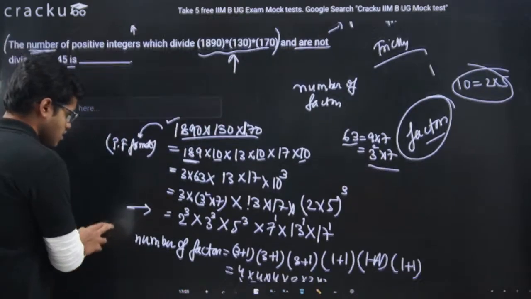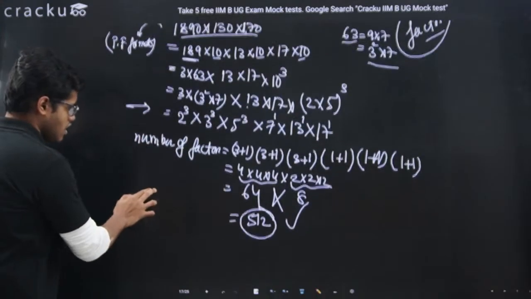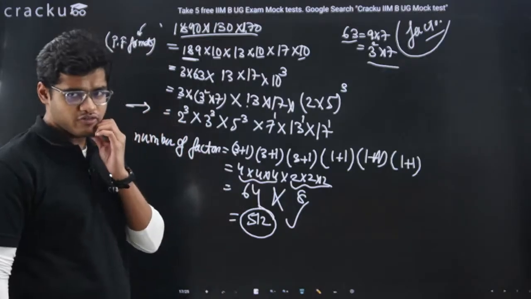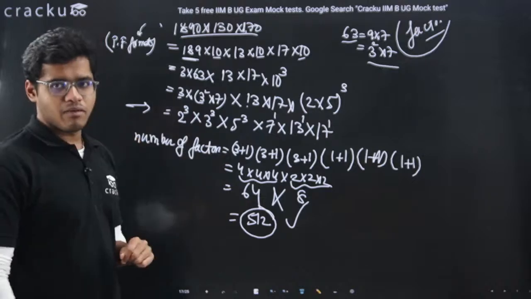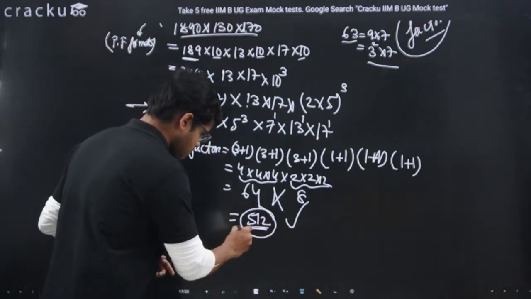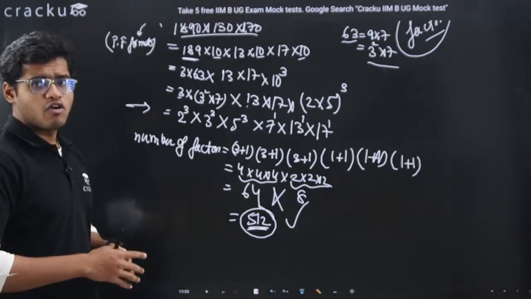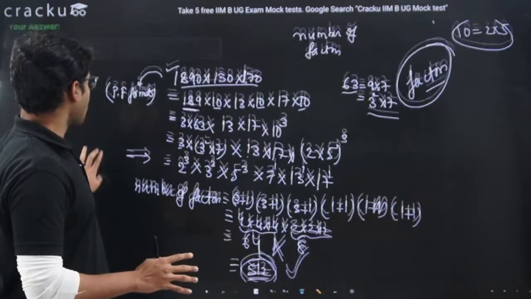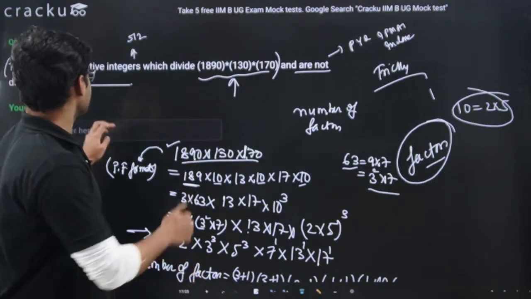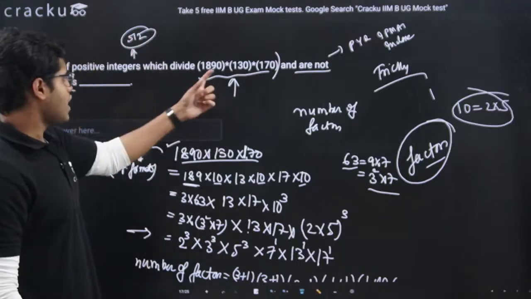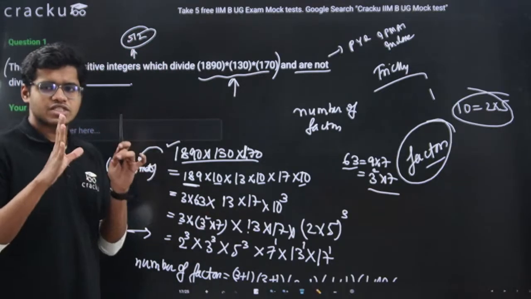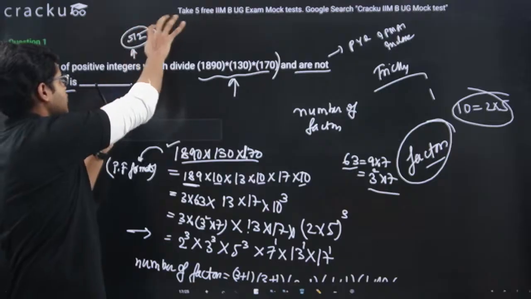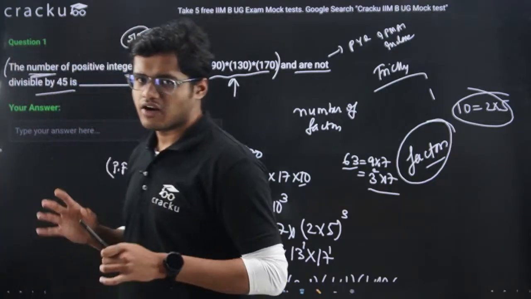Let's understand this. Now, if you guys see, we are having 512 factors of this number. There will be some factors which will be divisible by 45, right? Since the question is telling which are not divisible by 45. Means among these 512 factors, which factors are not divisible by 45? Means there will be some factors which will be divisible by 45, and we need to subtract it from this, right? I hope you guys are getting the idea of the question.